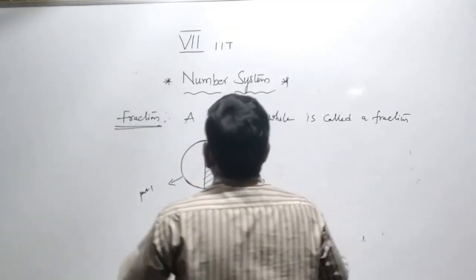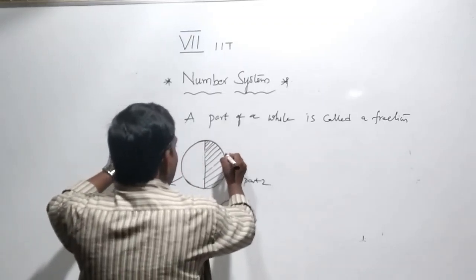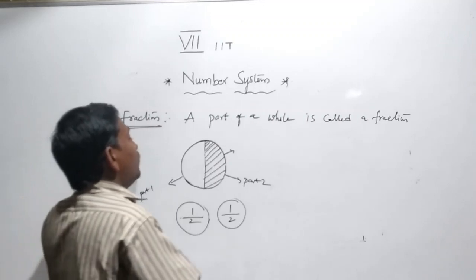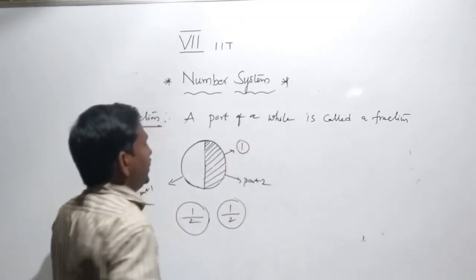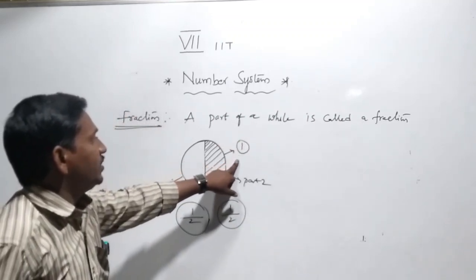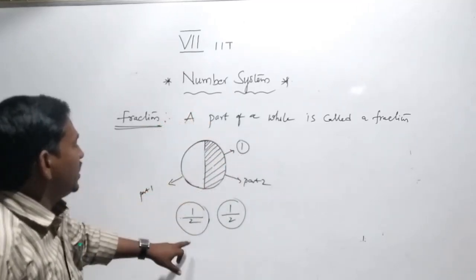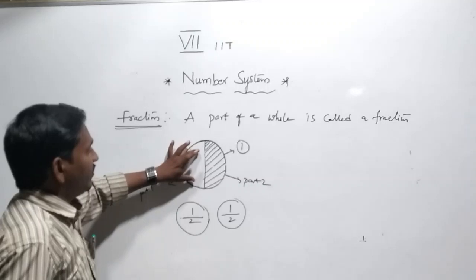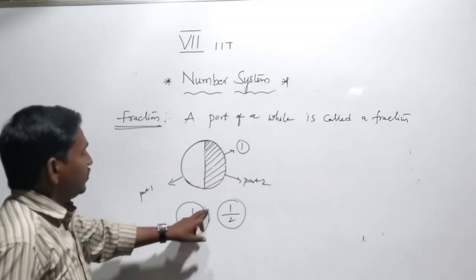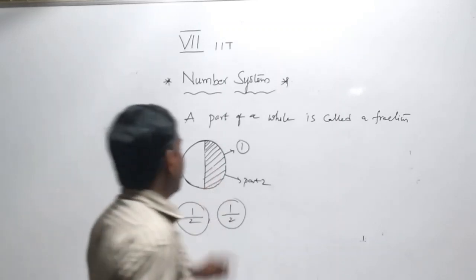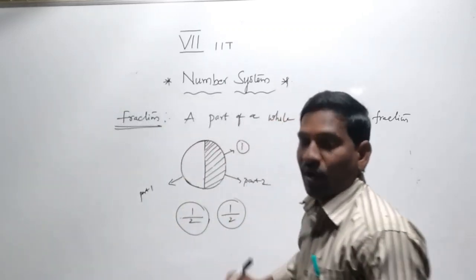So the circle is taken as a whole. It is 1. The one whole is separated into 2 parts, one is shaded and the other is unshaded. So the shaded part is represented by 1 by 2, and the unshaded part is represented by 1 by 2.